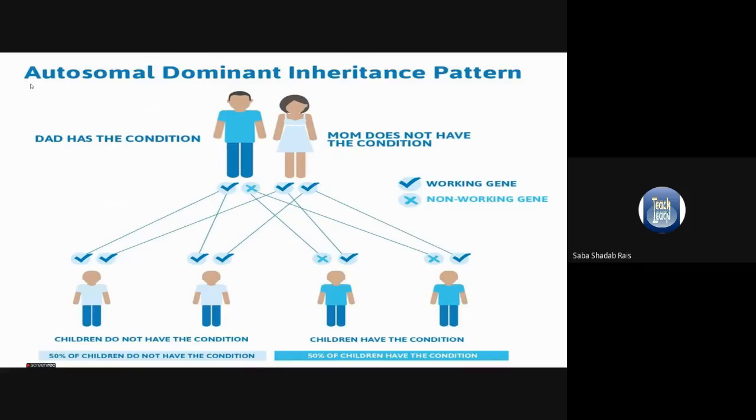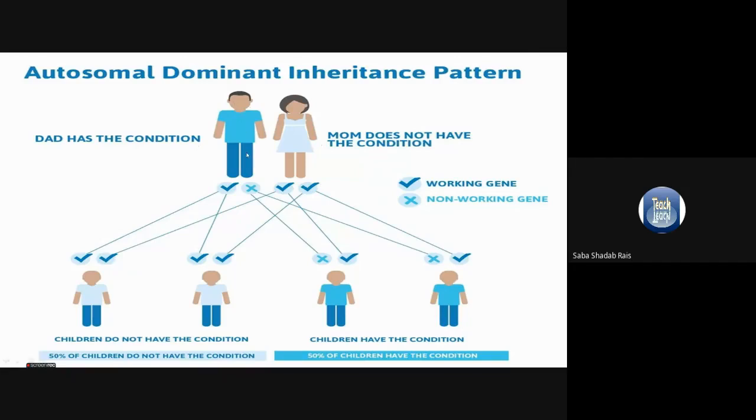Now I am giving you an example of autosomal dominant inheritance pattern. Now see, dad has the condition. That means the blue one is shaded. When we are drawing the pedigree chart, we make the shaded square. But here I have made it simple and I have taken the human chart, so it will be easy for you to understand.